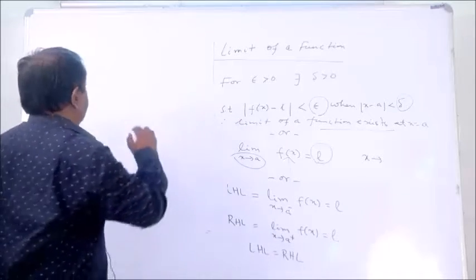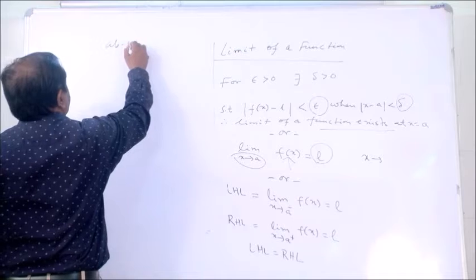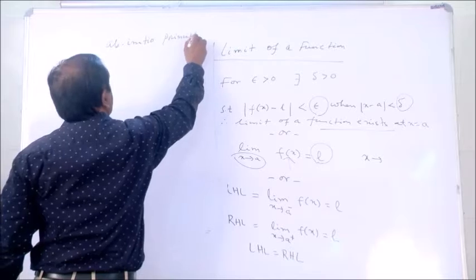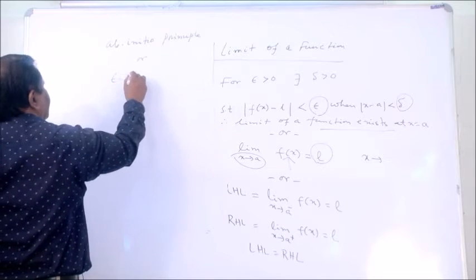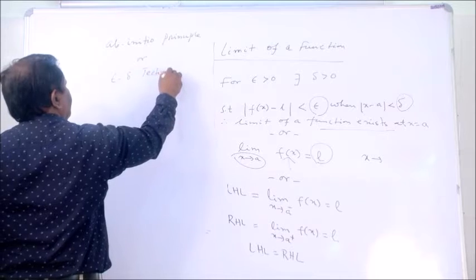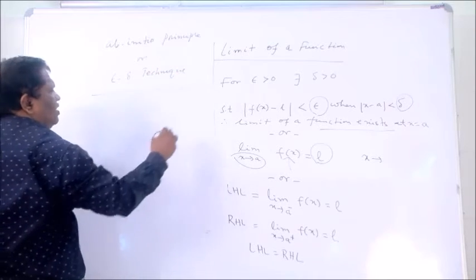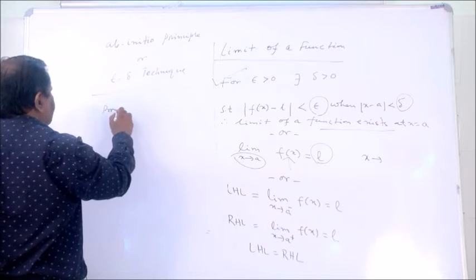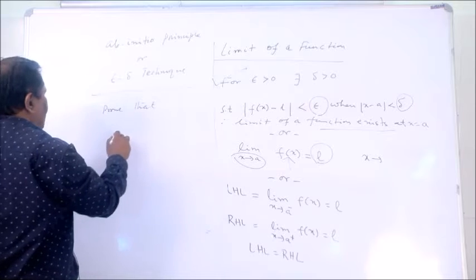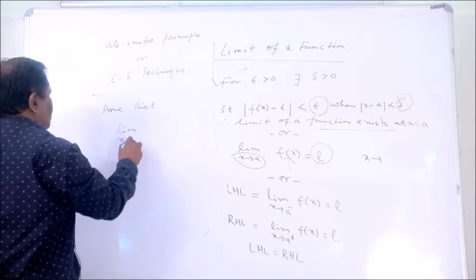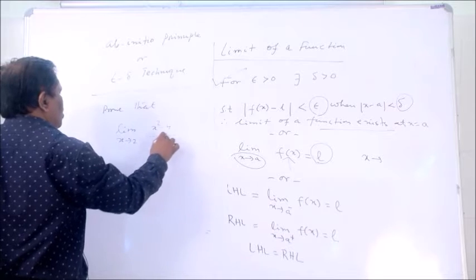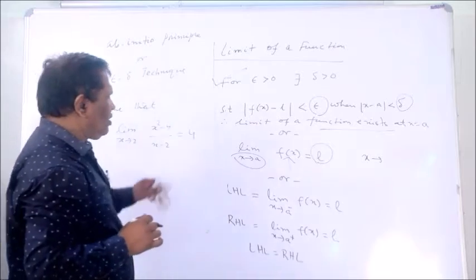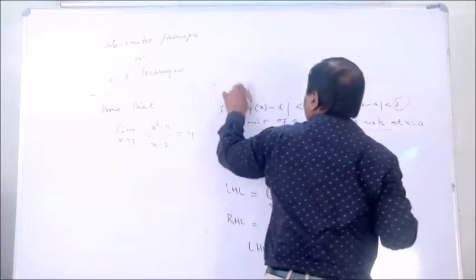Epsilon delta methodology. That is the ab initio method, ab initio principle, or epsilon delta technique. This formula can be put. How can you put it? Just suppose the question is: prove that limit x tends to 2, x square minus 4 whole divided by x minus 2 equals to 4 by epsilon delta technique. So how can you show the epsilon delta technique methodology?